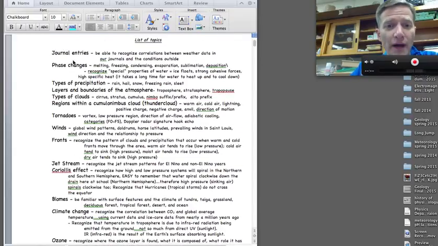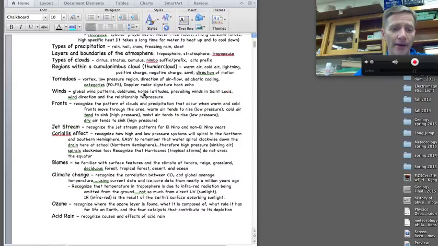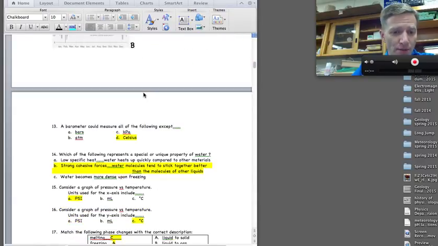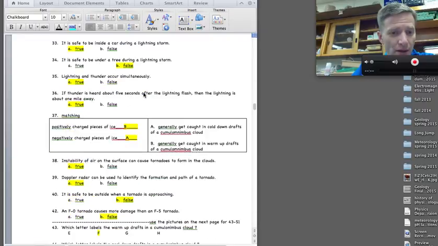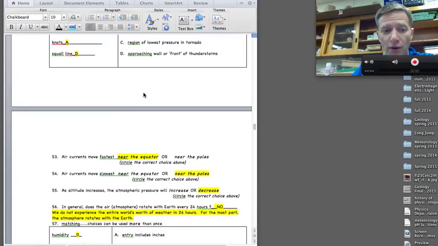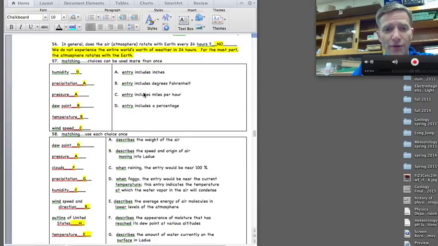The journal entries. Please be able to recognize correlations between the weather data in our journals and the conditions outside. There are some good questions in that practice exam with sample journal entries, so hopefully you've looked at those. But first of all, just be able to recognize what those entries are.